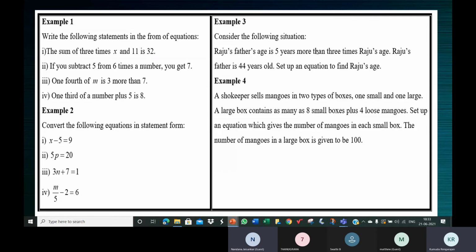Ma'am, I'm Nandana, ma'am. I got more internet connection today, ma'am, so that I can listen to the class properly. I'll repeat this. What did you say? You can't understand this properly, you said?